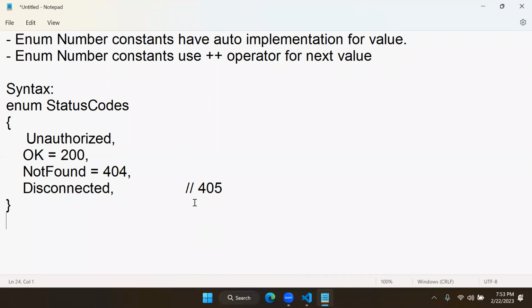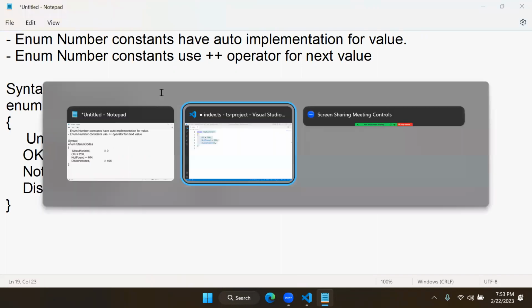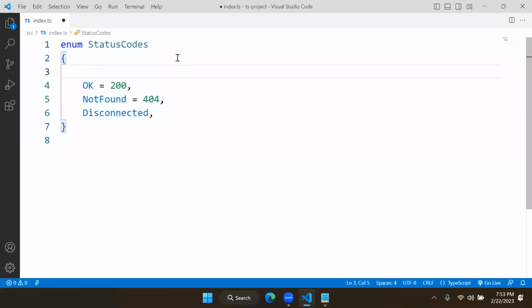If there is no previous value, then what will it be initialized with? The value of unauthorized is 0. If there is no previous value, it will start with 0. If there is a previous value, it will be incremented from the previous value. That means now you can see here, I am writing unauthorized.